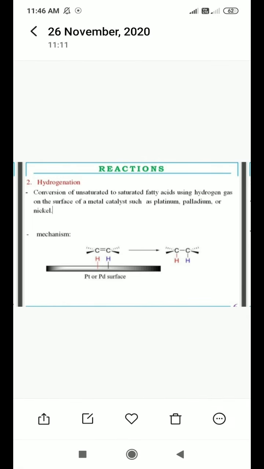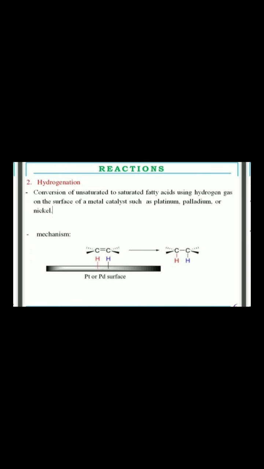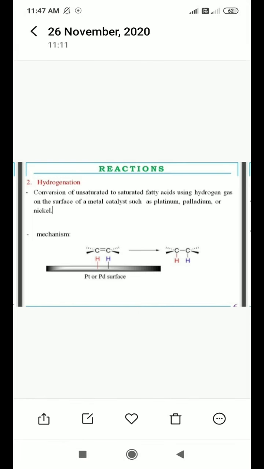Now suppose we have to convert C2H4, that is CH2 double bond CH2, an unsaturated compound, into a saturated one. Then we react this ethene with hydrogen gas in the presence of catalysts like platinum, palladium, or nickel, and it will convert into ethane, CH3 single bond CH3. The double bond is shifted or shared with the addition of hydrogen atoms, and it gets converted from unsaturated to saturated. This is the hydrogenation process in simple terms.